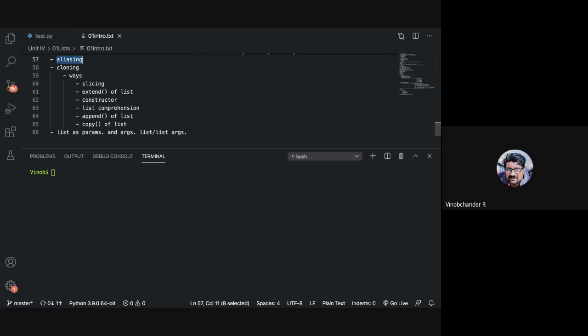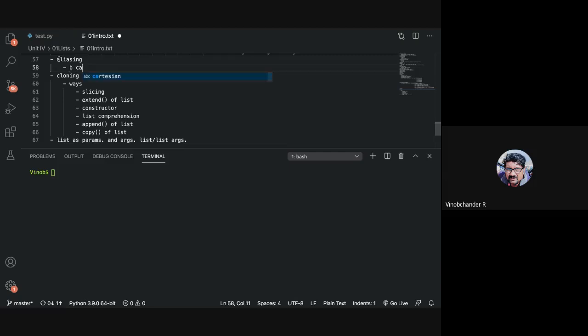So depending upon the nature of your program and when you alias it, you need to be careful when you deal with mutable data and immutable data. Right, so that is the point. You need to be careful when you deal with mutable data.